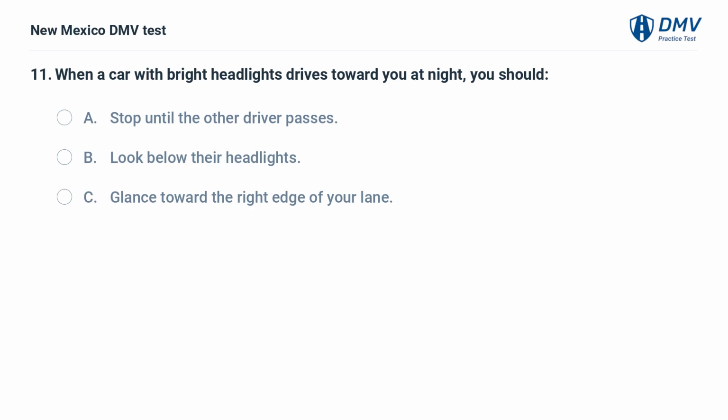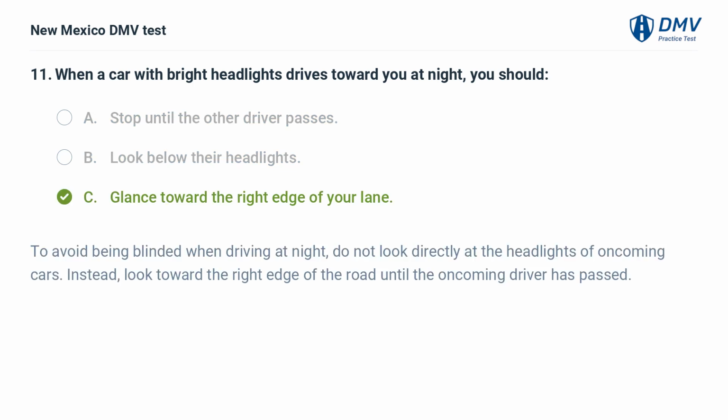When a car with bright headlights drives toward you at night, you should A. Stop until the other driver passes. B. Look below their headlights. C. Glance toward the right edge of your lane. C. Glance toward the right edge of your lane.